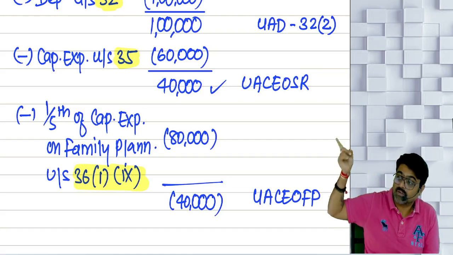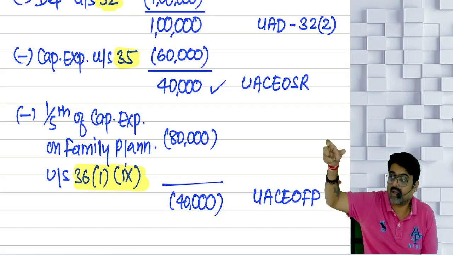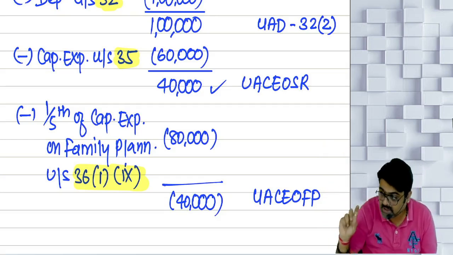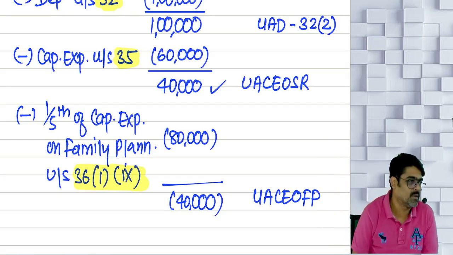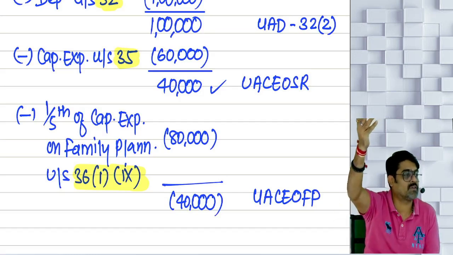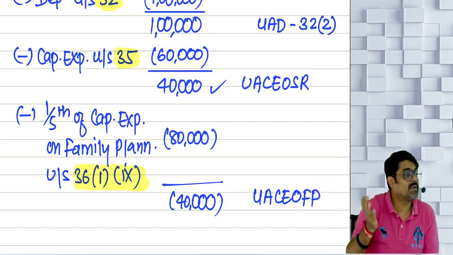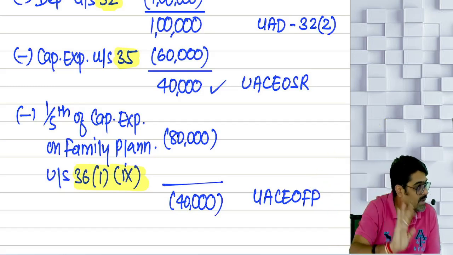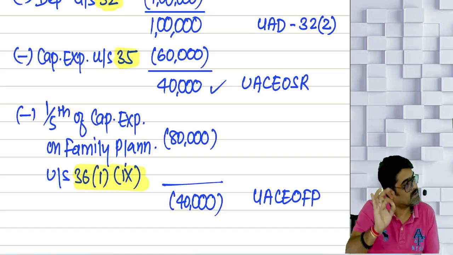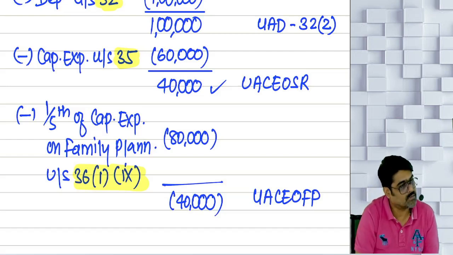This year, business profit is 40,000. That 40,000 profit is not enough to adjust this capital expenditure. So some capital expenditure still remains unabsorbed. That is unabsorbed capital expenditure on family planning. The same treatment which you give to unabsorbed depreciation and to unabsorbed capital expenditure on scientific research can also be given to unabsorbed capital expenditure on family planning. Will you remember this? Done, sir?